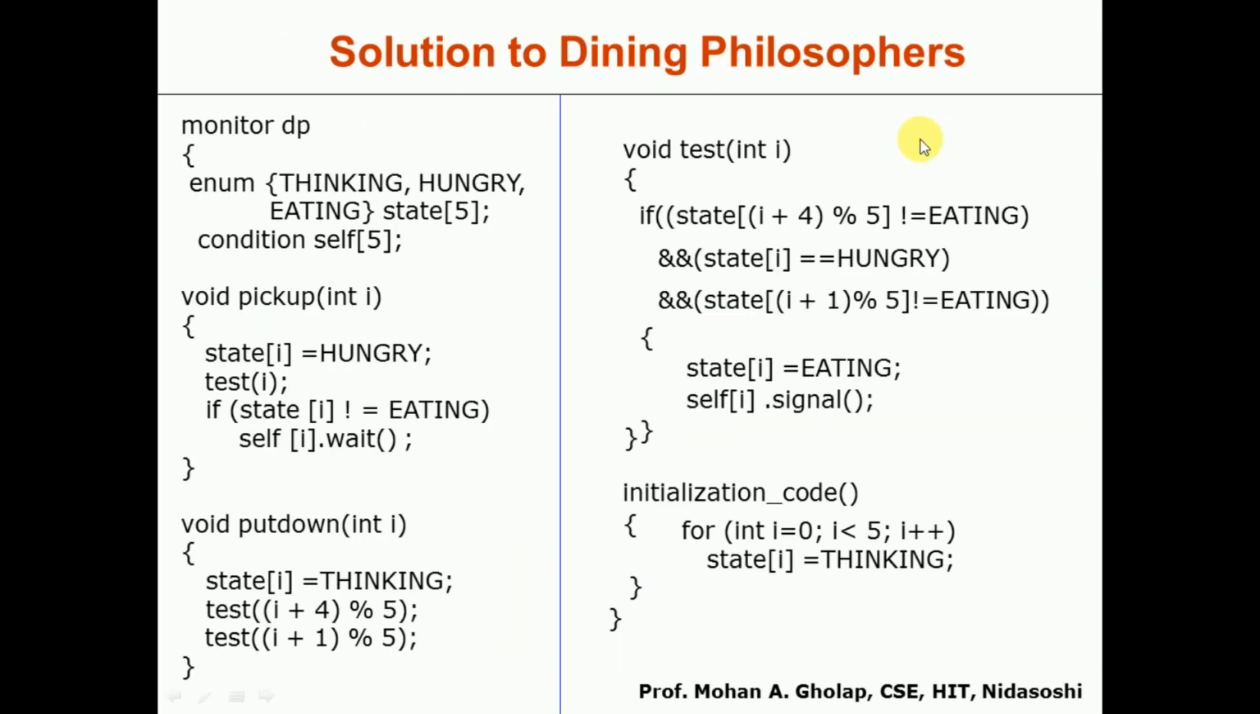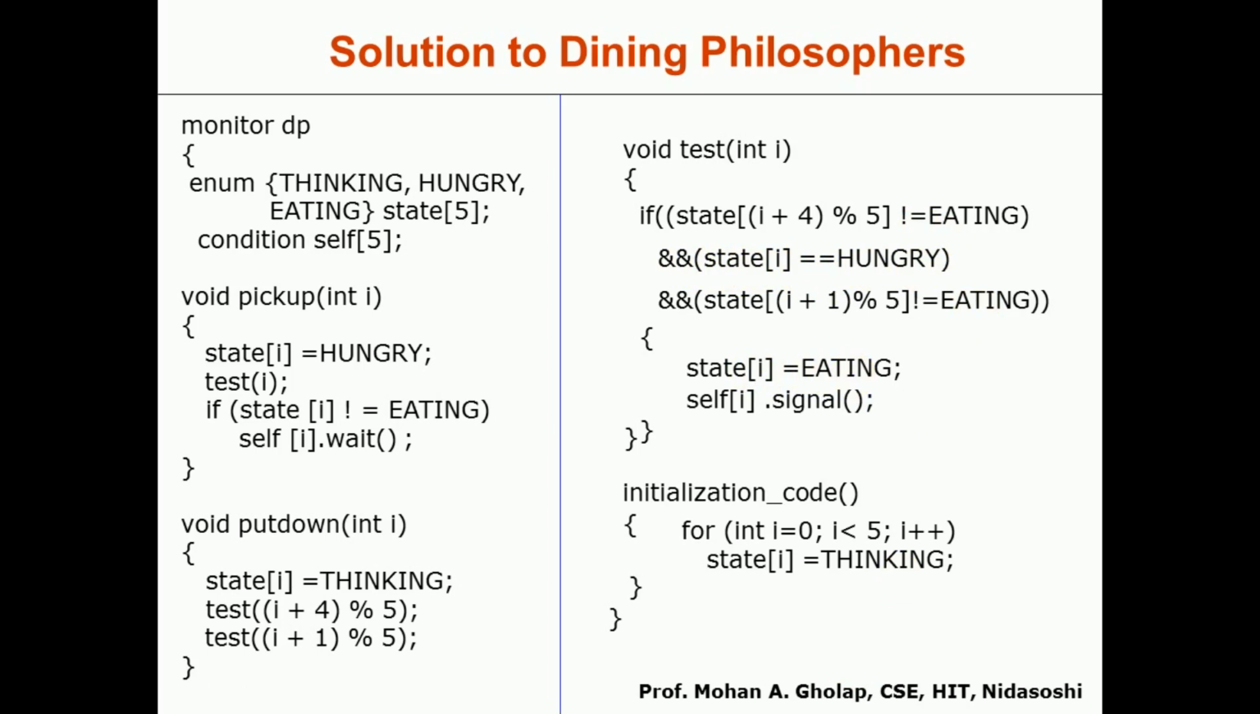So here, if state of I plus 4 mod 5 is not equal to eating and state of I plus 1 mod 5 is not equal to eating. As I told you, I plus 1 means the next neighbor, I plus 4 is the previous neighbor. If both the neighbors are not eating, and there is one more condition, that the present philosopher, that is state of I, is equal to hungry. If these 3 conditions are true, we will change the state of that philosopher to eating, so that he can perform the eating operation.